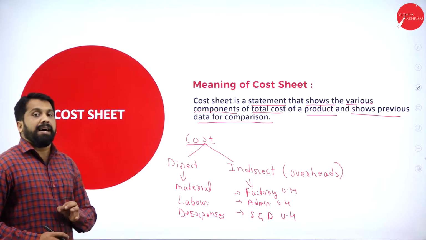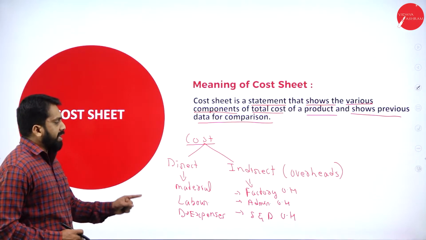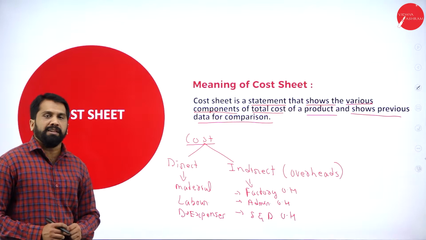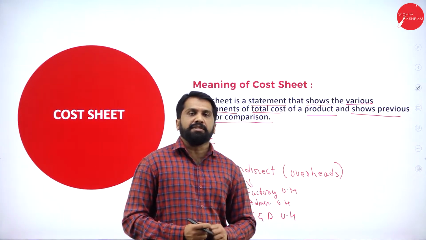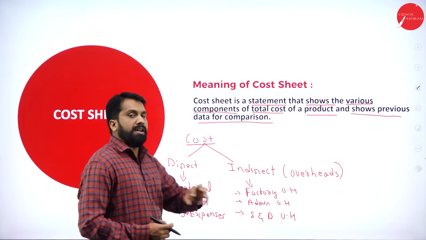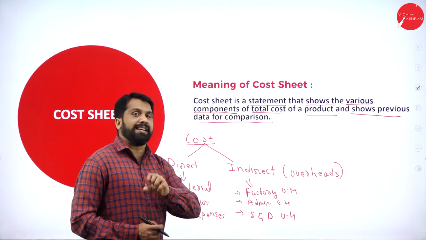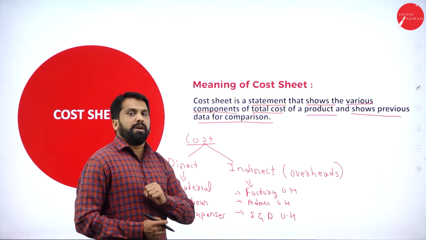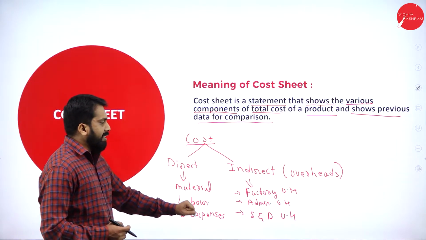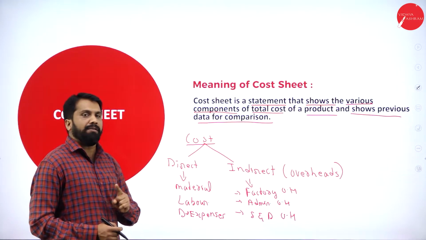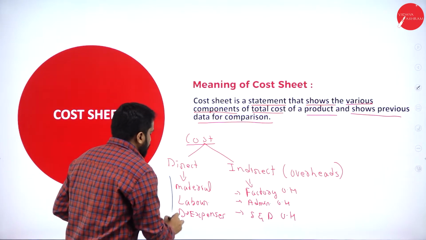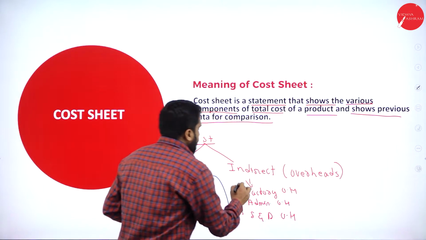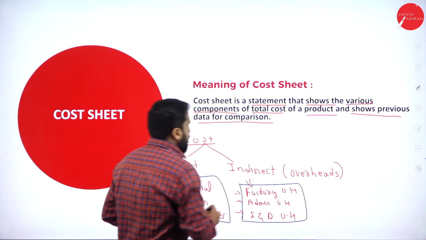Factory overhead, administration overhead, as well as selling and distribution overhead. Overhead itself is indirect expenditure. Under factory overhead, a few things are directly related to production, which come under your direct expenses. You have to remember this. So as I told you, these are your direct expenses and these are your indirect expenses.